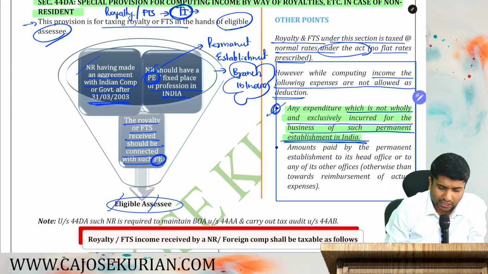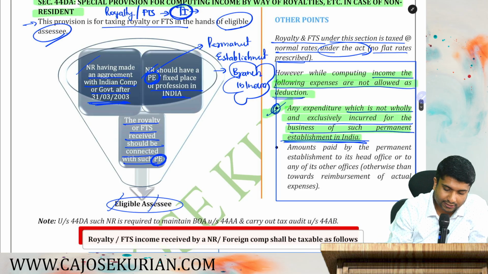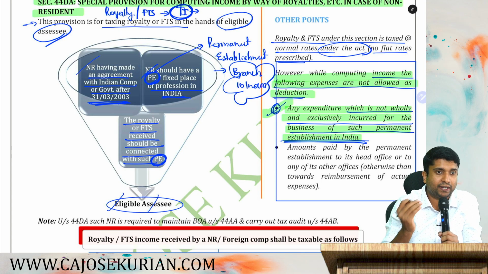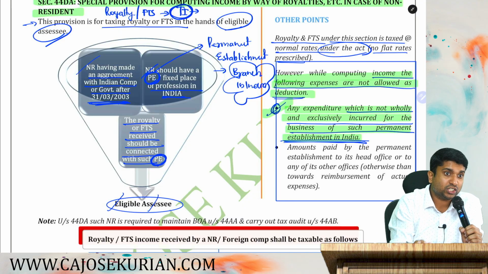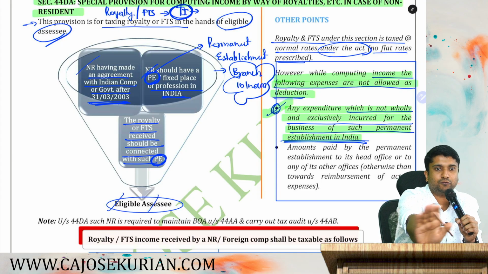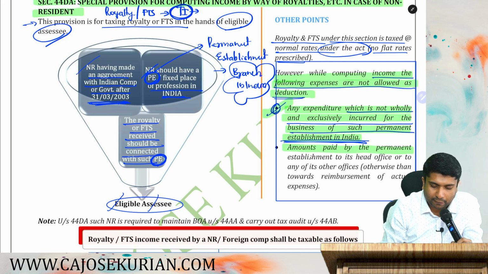Read this. However, while computing income, the following expenses are not allowed as deduction. Number one, what is that? Any expenditure which is not wholly and exclusively incurred for the business of such permanent establishment in India. Whatever expenditure is not exclusively incurred for that branch, don't come and ask for deduction, you will not get it. Second one, amount paid by the permanent establishment to its head office or to any of its other offices.